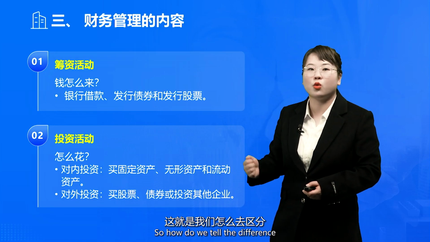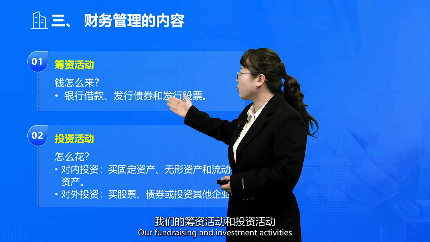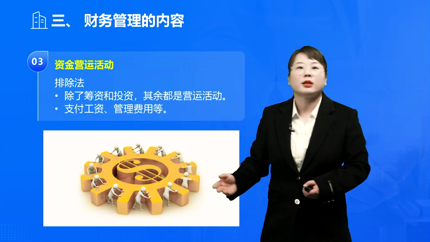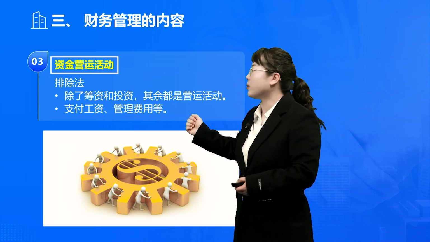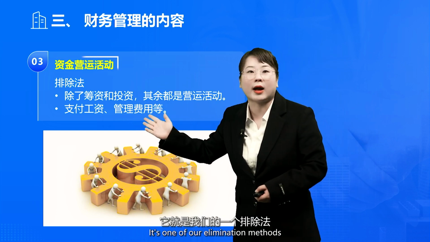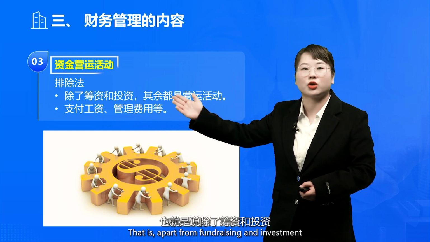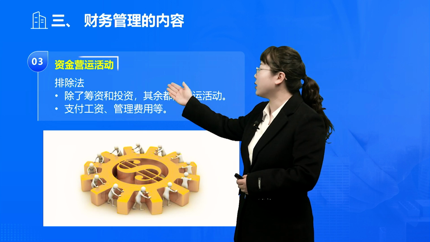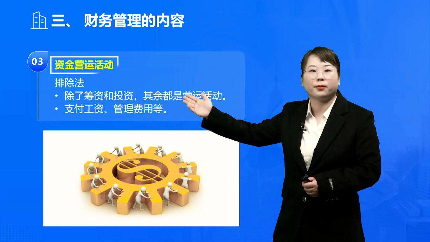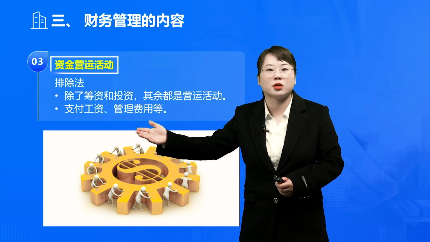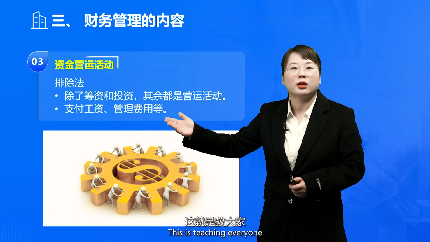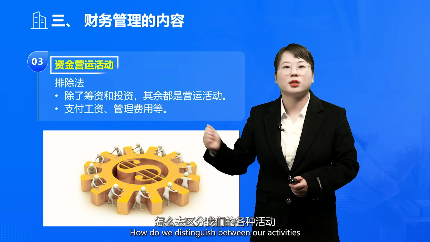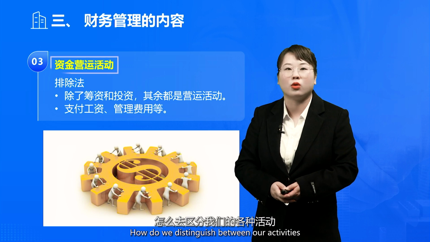So how do we tell the difference between our fundraising and investment activities, and our operating activities? It's one of our elimination methods. That is, apart from fundraising and investment, everything else is our business operation, including our pay, overhead and so on. This is how we distinguish between our activities.